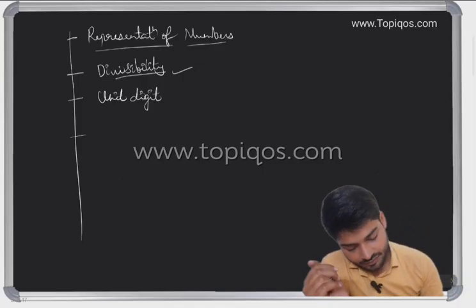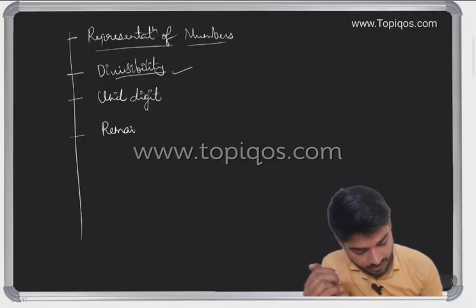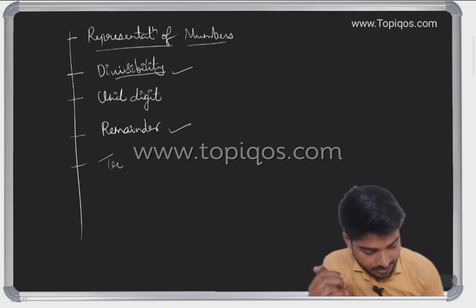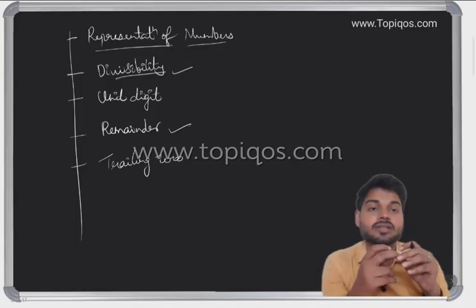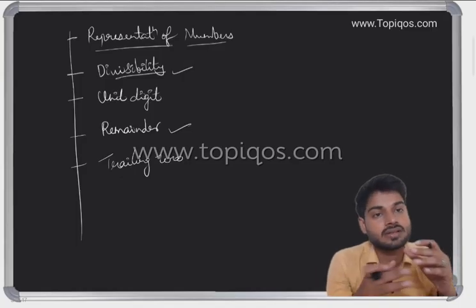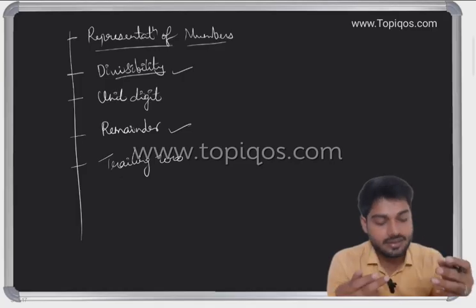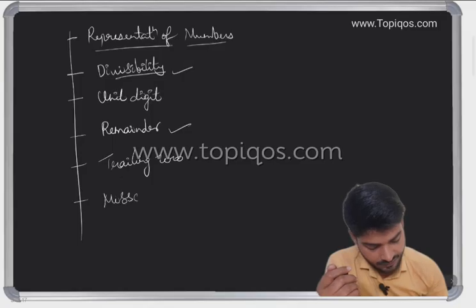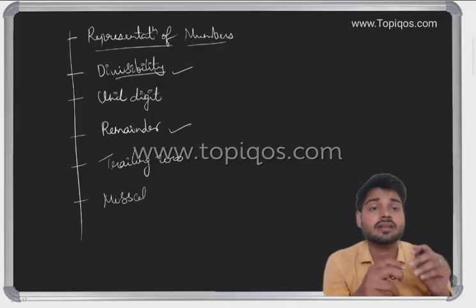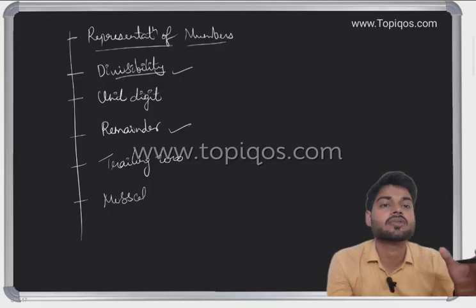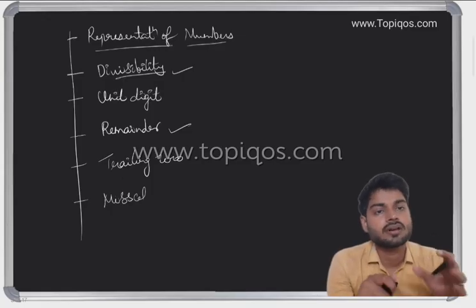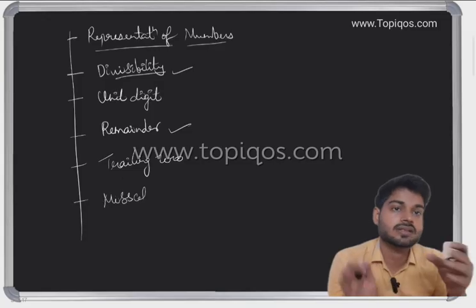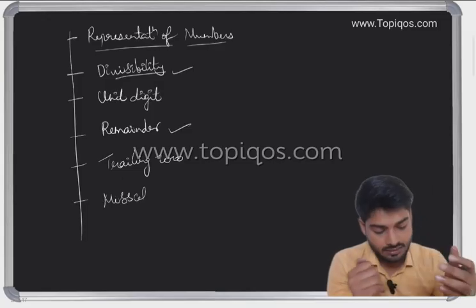Then we have the remainder method. We also have trailing zeros; they usually ask how many zeros are at the end. We will see several questions on trailing zeros also. And some miscellaneous. What does miscellaneous mean? If they ask some random question related to the number system, we'll consider those questions also for practice.